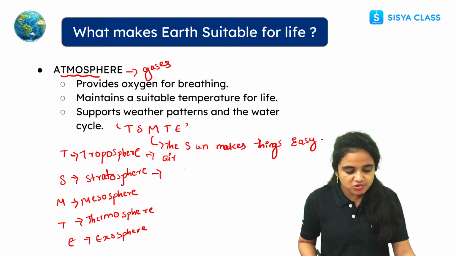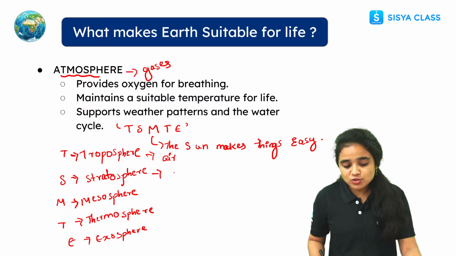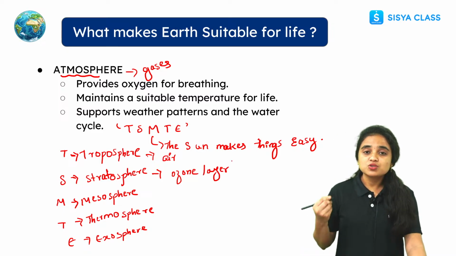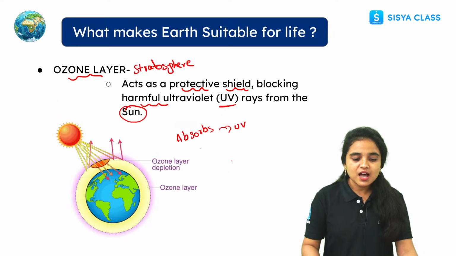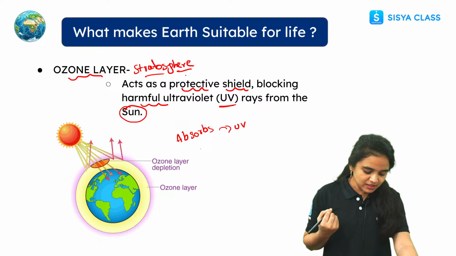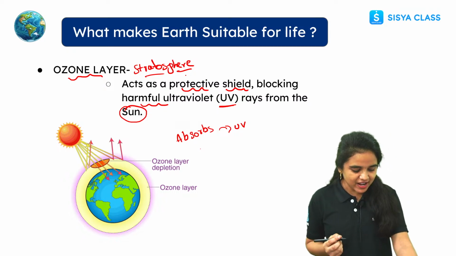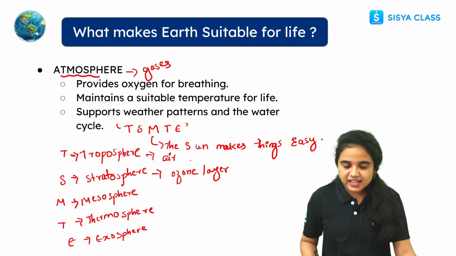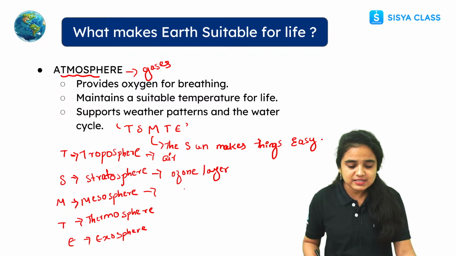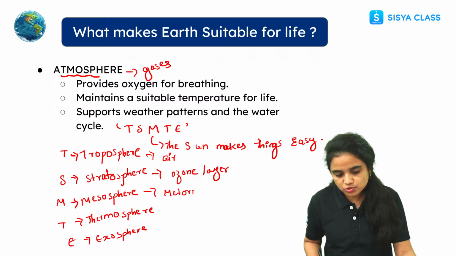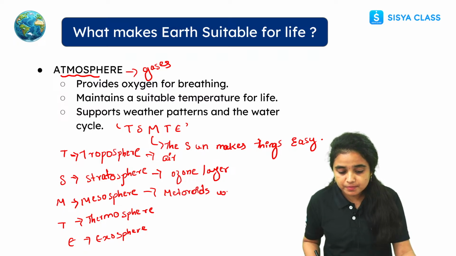And while coming to stratosphere, in this stratosphere we will see the ozone layer, students. Just now we learned about the ozone layer. So in which layer is this ozone layer present? I already taught you the ozone layer is present in the stratosphere. Good evening, Aryan. So in this layer the ozone layer is present and it is the second layer, right, students? And while coming to the mesosphere, in the mesosphere most of the meteoroids will burn here.